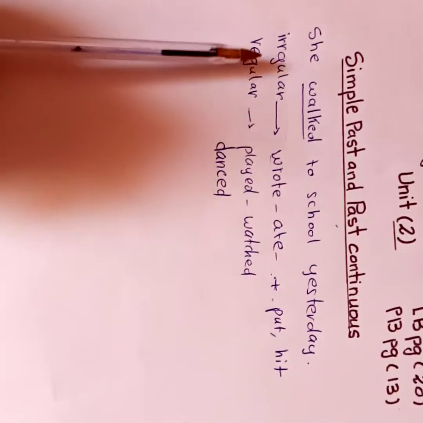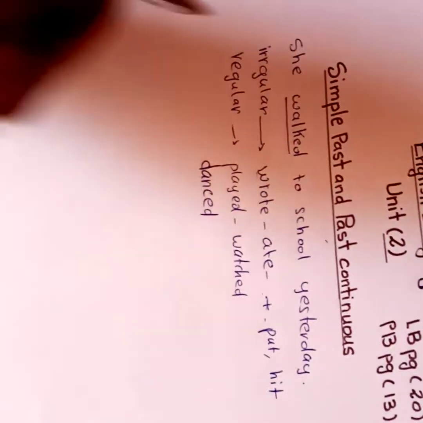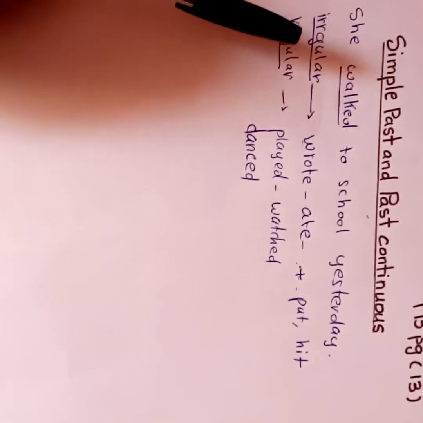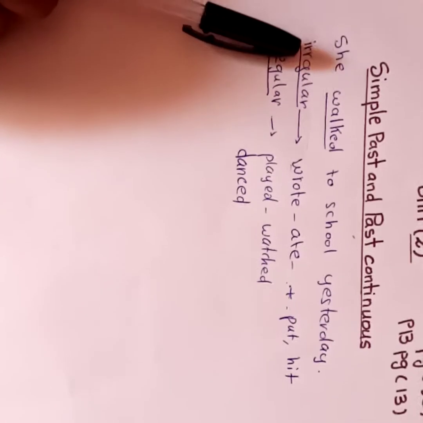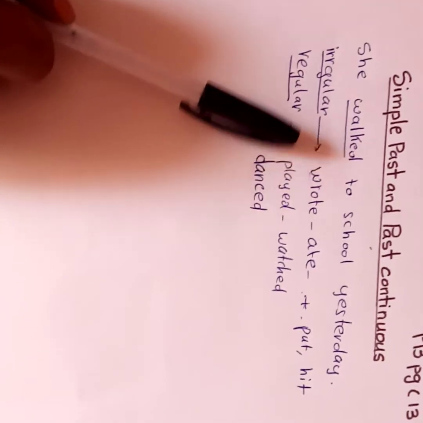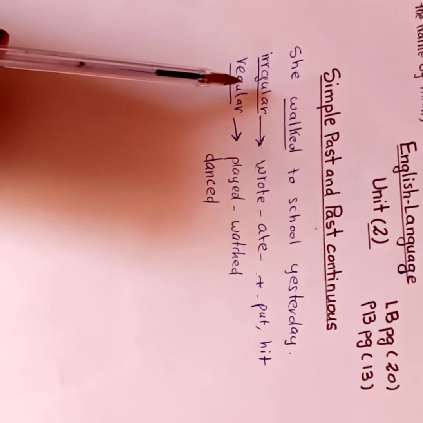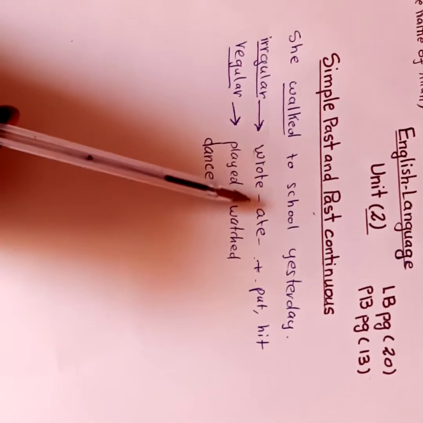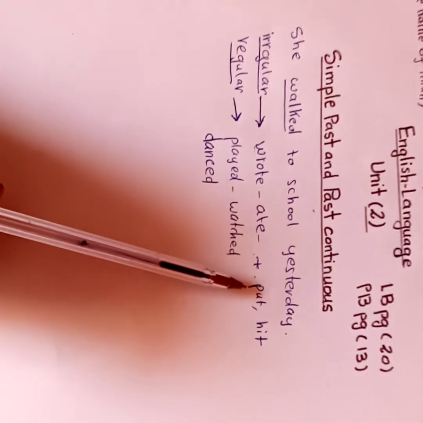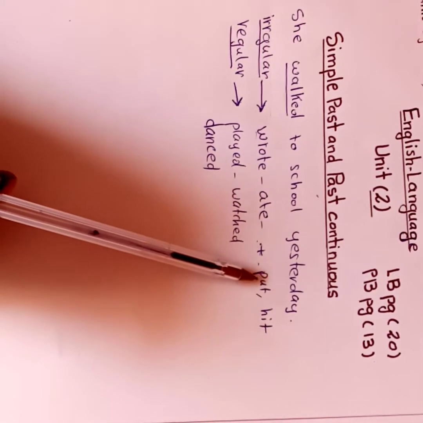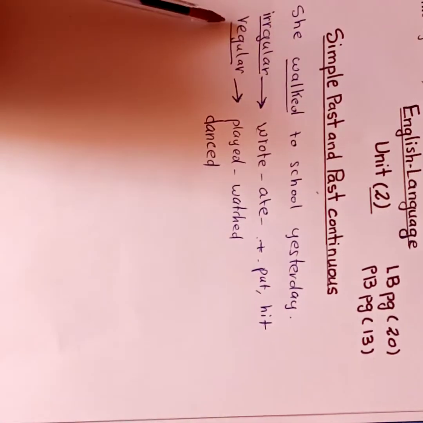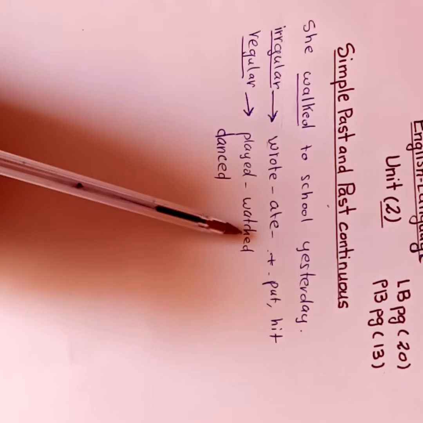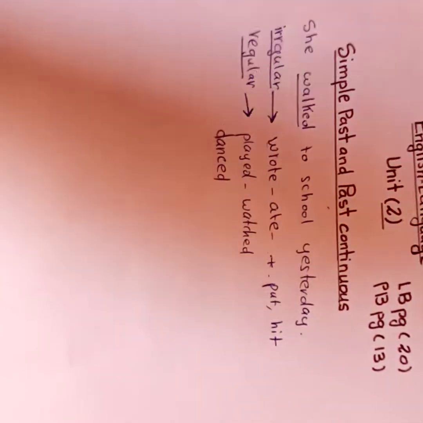As we said, the regular form of the verb to change it from present to past is by adding ed or d. So in order to have verbs in the past, we use a regular or irregular form. For the irregular form, either we change the spelling, as write, wrote, and eat, ate, or we keep the verb as it is in the past simple or past participle, like put and hit. Then the regular verbs take ed or d. Have you got this?